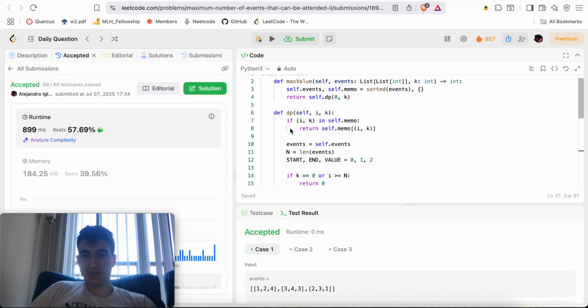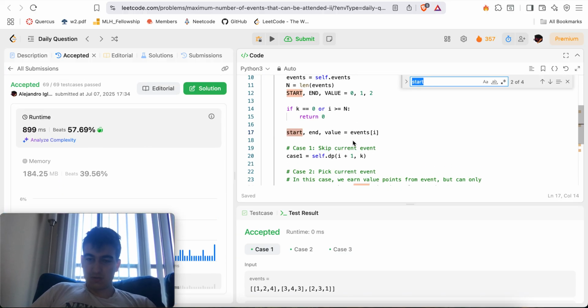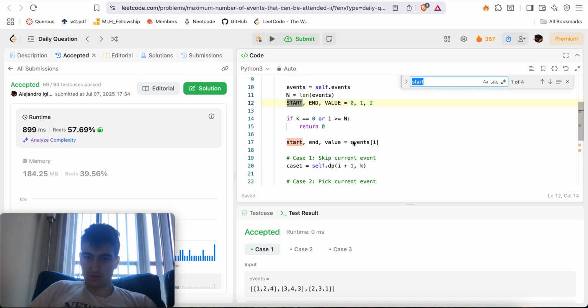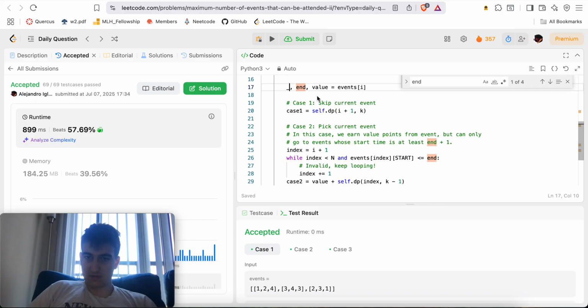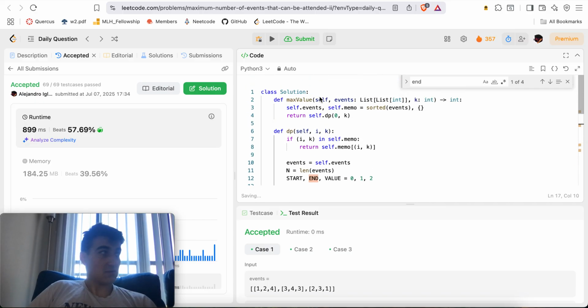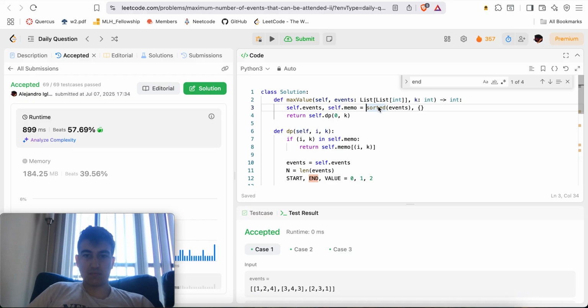Okay, now I wonder if we can minimize some space. Do we use start? No, we don't. We do use end. Can I go bolder? Go ahead, go for it. And comma. Value in this.